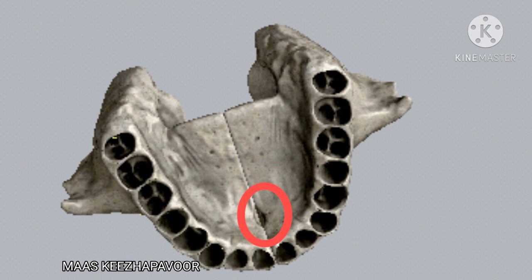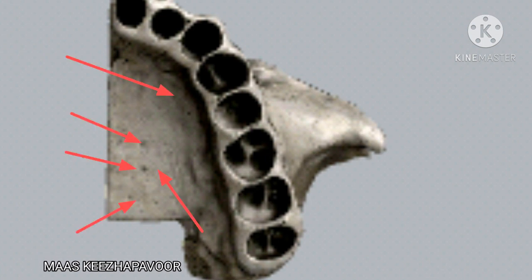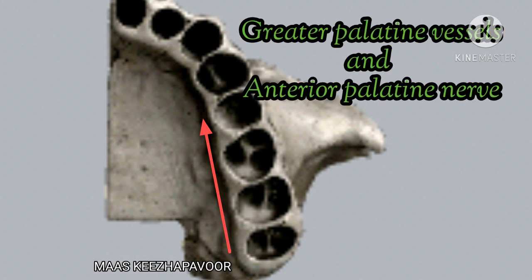The incisive fossa is a funnel-shaped depression in the median plane formed when the two maxillae are articulated. The lower surface of palatine process is rough and forms roof of oral cavity. It shows many irregular pits for lodgement of palatine glands. Also, this surface shows numerous vascular foraminae. Posterolaterally, this surface has two anteroposteriorly running grooves for greater palatine vessels and anterior palatine nerve.